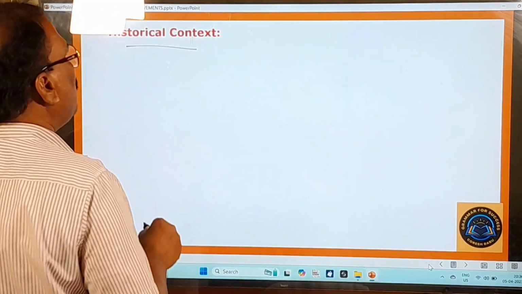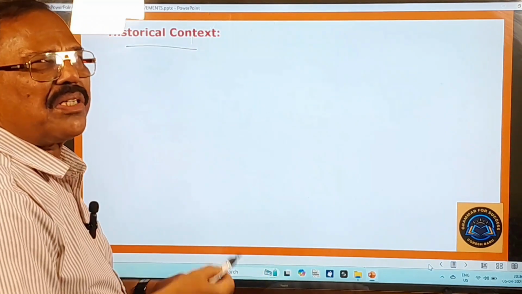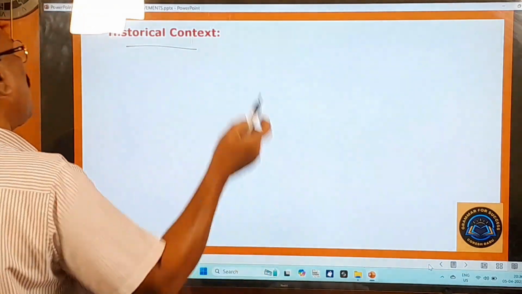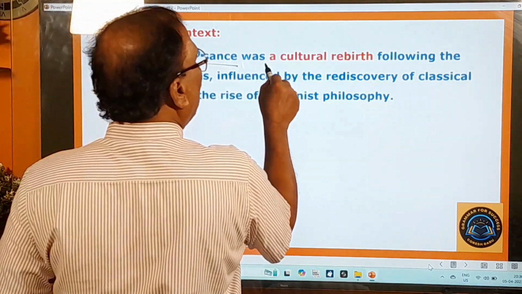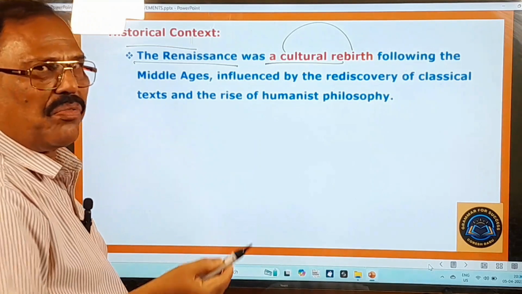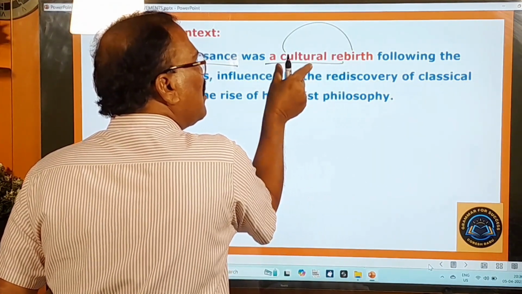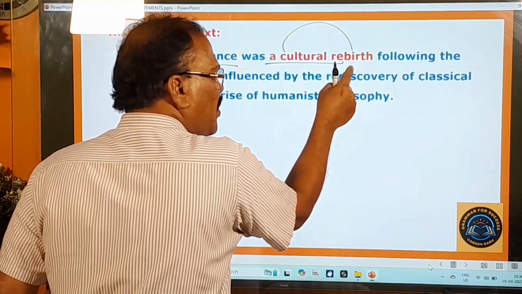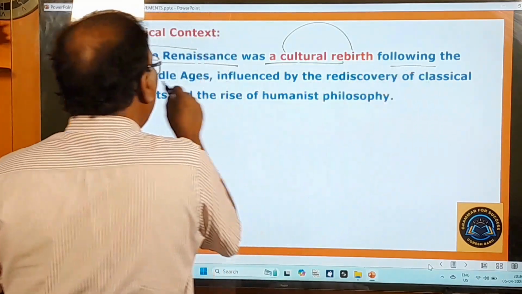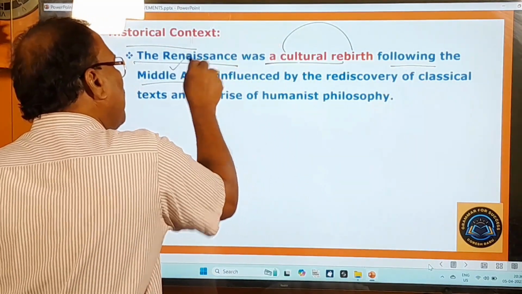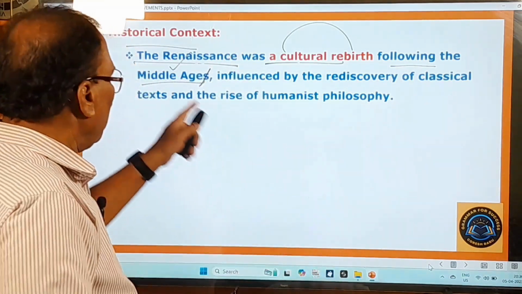Now let us look at the historical context of this Renaissance movement. Historical context means, in other words, historical background. What is the historical background of this Renaissance movement? Pay attention. The Renaissance was a cultural rebirth. In Telugu, Samskrutika Punarujjivanamu. Renaissance itself means Samskritika Punarujjivanam, and it followed the Middle Ages. That means it took its birth in the Middle Ages.